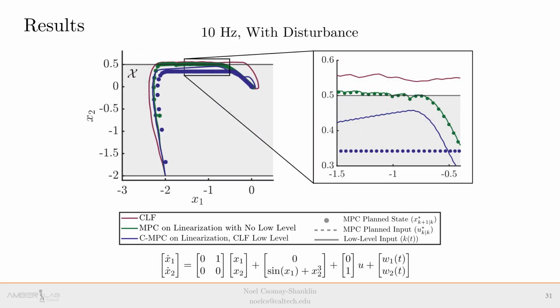Now we run the planning at 10 Hz and introduce bounded additive disturbances. Again, we see that only the proposed methodology is able to satisfy the state constraints, while just using the low or mid-level independently results in a violation.